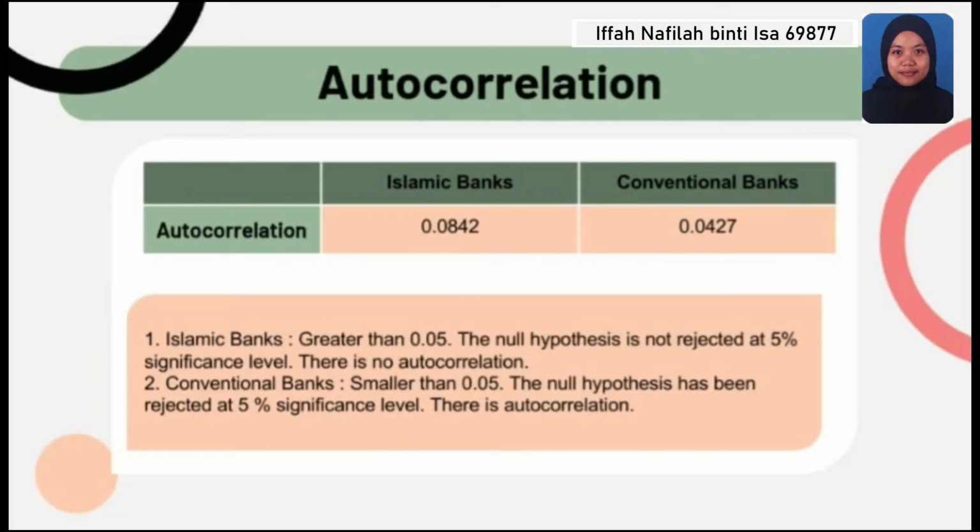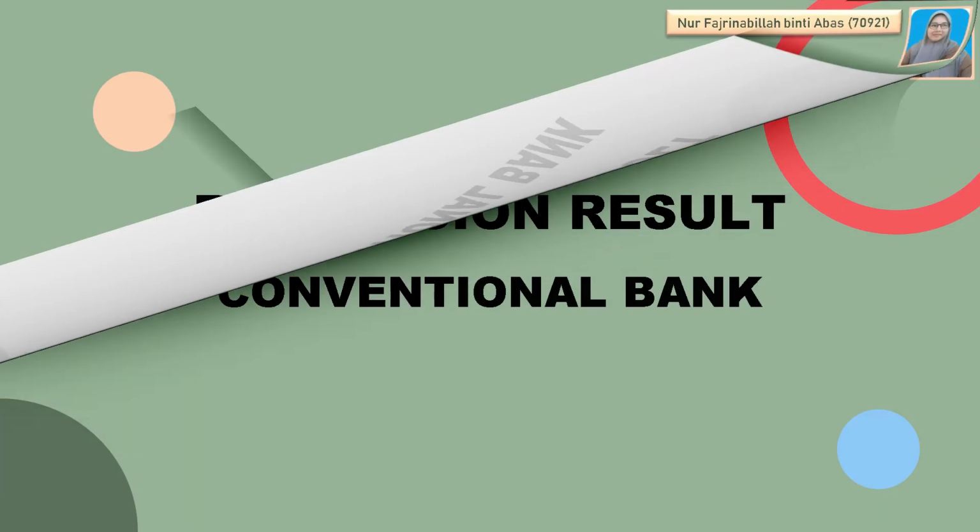Last but not least is autocorrelation. For Islamic banks, it is 0.0842, which is greater than 0.05. So the null hypothesis is not rejected at the 5% significance level, and there is no autocorrelation. While for conventional banks it is 0.0427, which is smaller than 0.05, and the null hypothesis has been rejected at the 5% significance level, and there is autocorrelation.